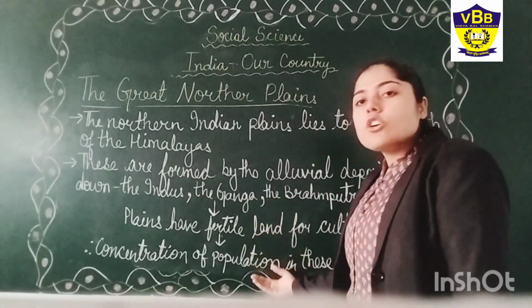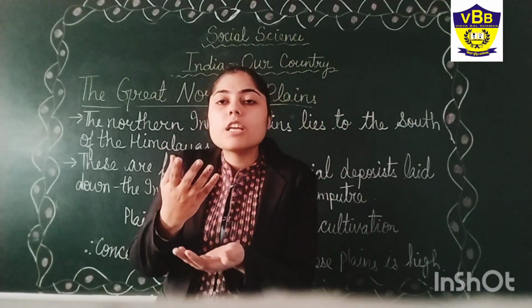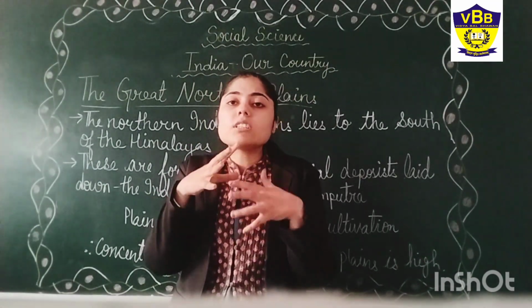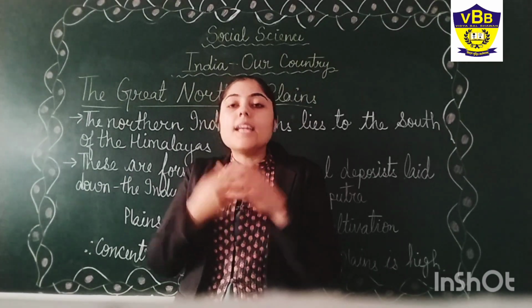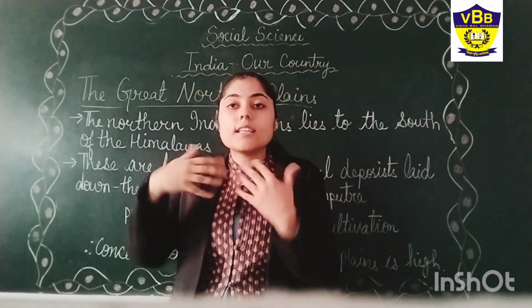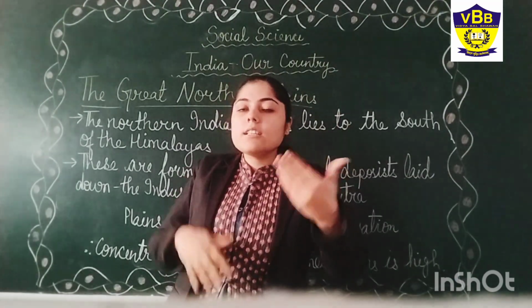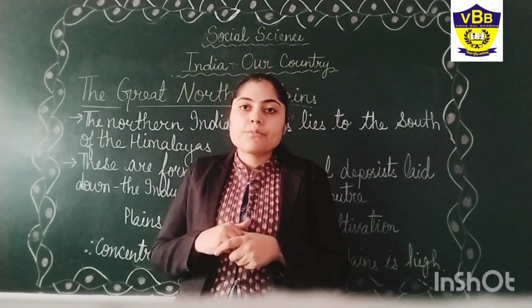If it is good for cultivation, obviously a large population lives there, because it's easy for them to grow crops and earn money. That is why our northern plains are more populated than the other areas. So this is the reason.